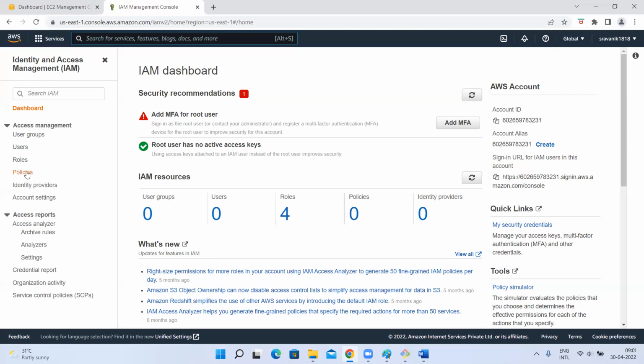That we can implement using policies. AWS has given us some predefined policies. We can use those. If that is not sufficient for you, you can create your own policy. They are giving you the flexibility to create your own policy.